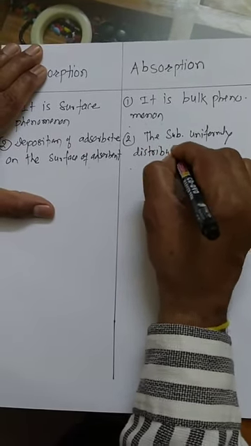Third difference: adsorption is an exothermic phenomenon, an exothermic process, because heat is released during adsorption. Now here absorption is neither exothermic nor endothermic.